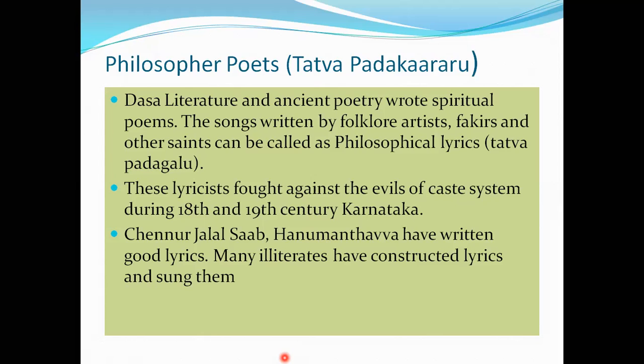Okay, and Tattva Padagalu. These lyrics fought against the evils of the caste system. Their main theme was the caste system; they waged a war against it. Which century? The 18th and 19th century, when they took place in Karnataka.